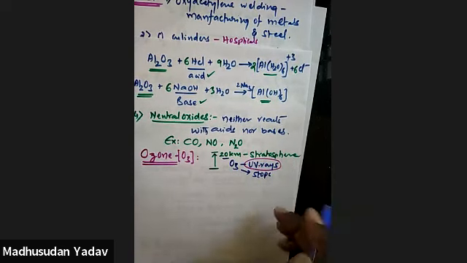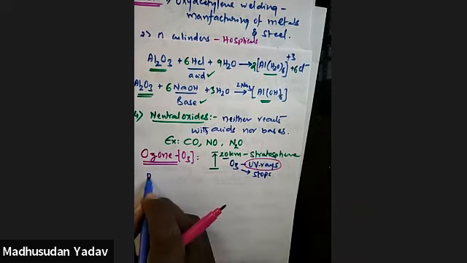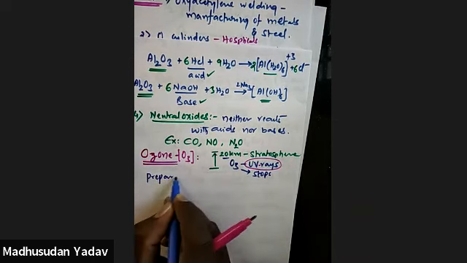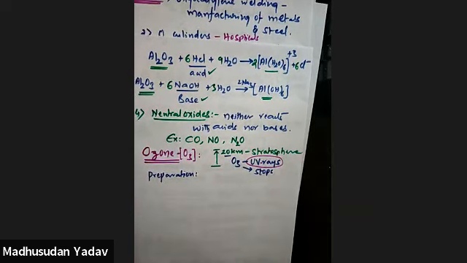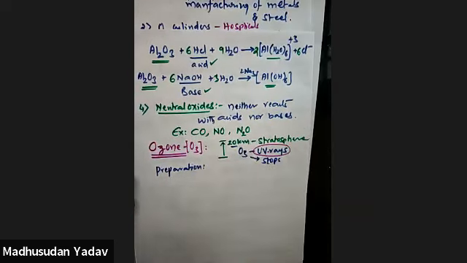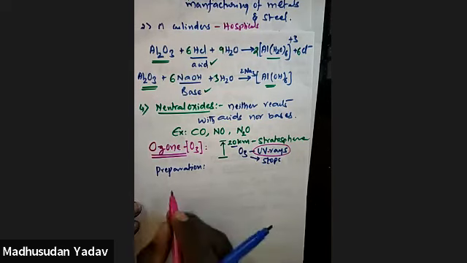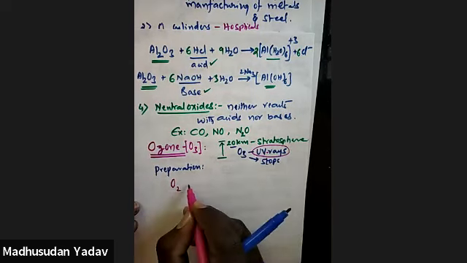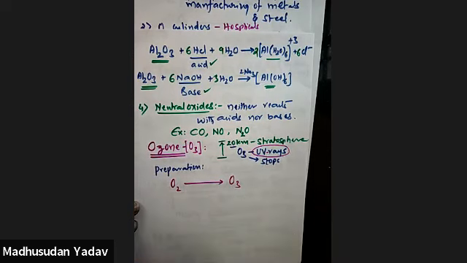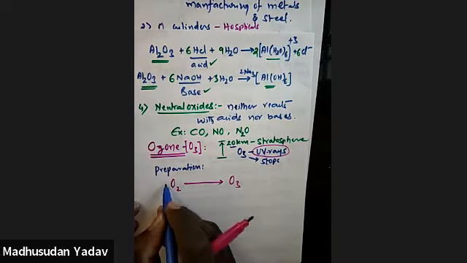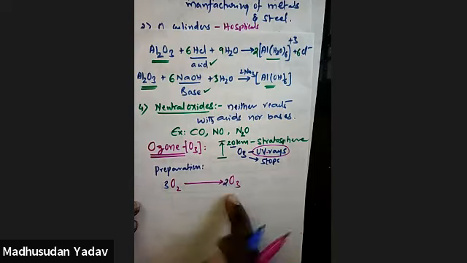Now, how to prepare this ozone? The first method of preparation of ozone, I think there is only one method of preparation for this, from oxygen. Okay. So when oxygen is taken, it will give you ozone. So just balance the equation. 3 moles of oxygen will give you 2 moles of ozone, O3. O2 is converting into O3.